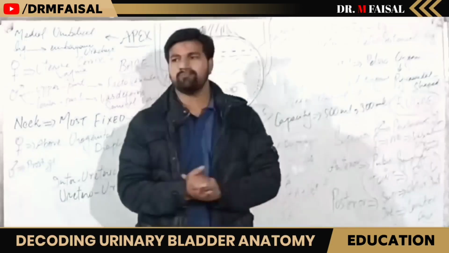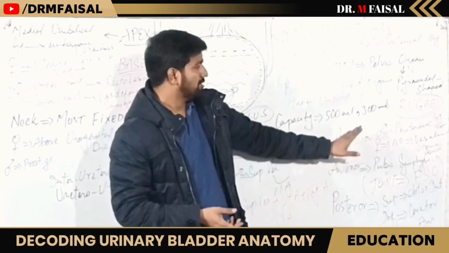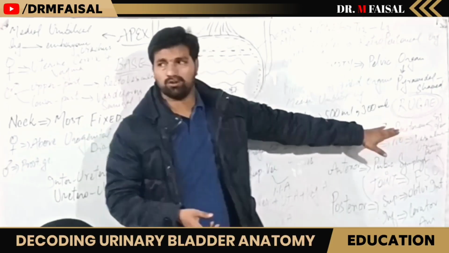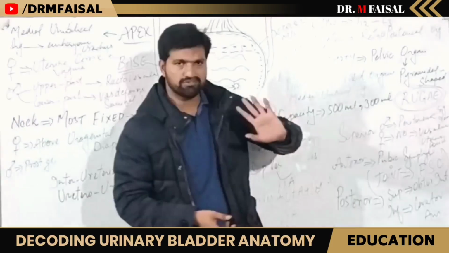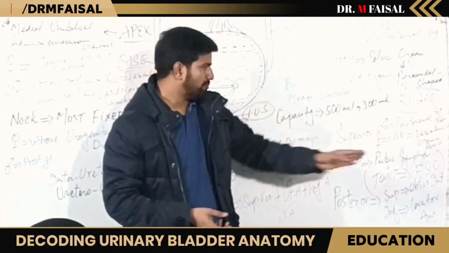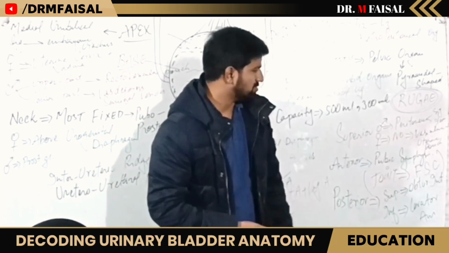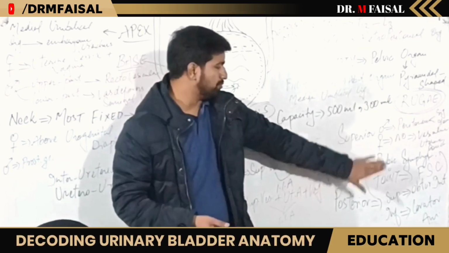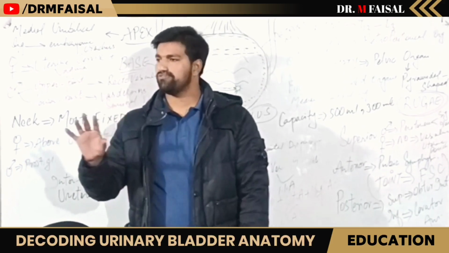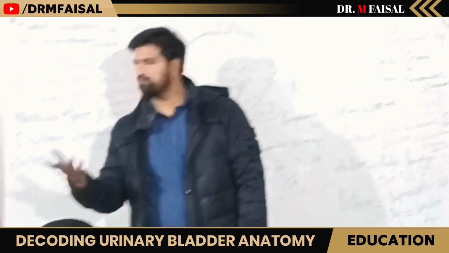Okay, then we have discussed this superior part of the urinary bladder. In males, it is covered by peritoneum, which is attached to the sigmoid colon and ileum, the last part of our small intestine. In females, it is not covered by peritoneum but devoid of peritoneum, it only has a vesicouterine pouch. Anterior to the urinary bladder, we have the pubic symphysis. What is the pubic symphysis? It is a type of joint. Which type of joint?